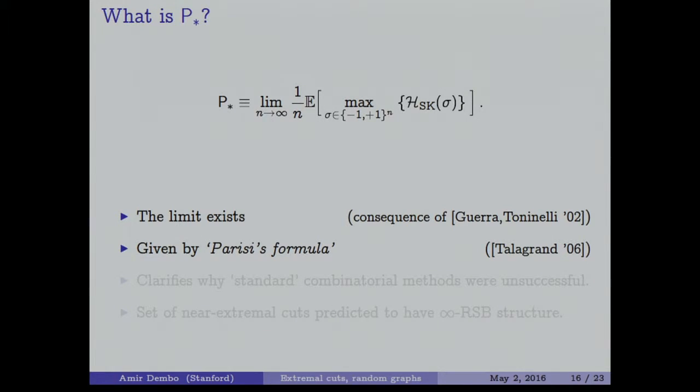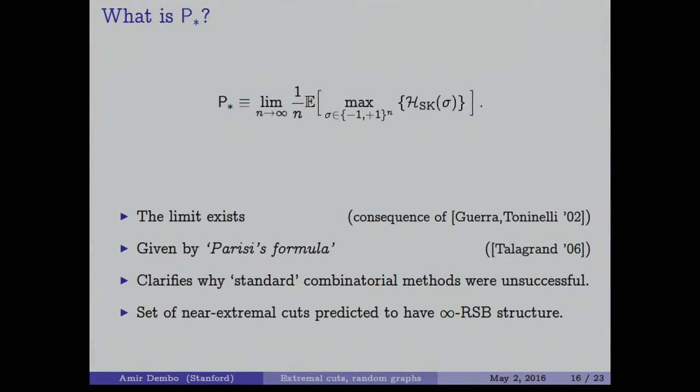First of all, the limit exists. This limit actually does exist. This is a consequence of the Guerra-Toninelli or Guerra interpolation technique, and it is given by Parisi's formula, and this is a famous result of Talagrand. And Parisi's formula is a very nice explicit formula involving a nonlinear PDE and optimization. I would not recommend to anybody to do it, but it is a formula, and you can use it to numerically compute the numbers.